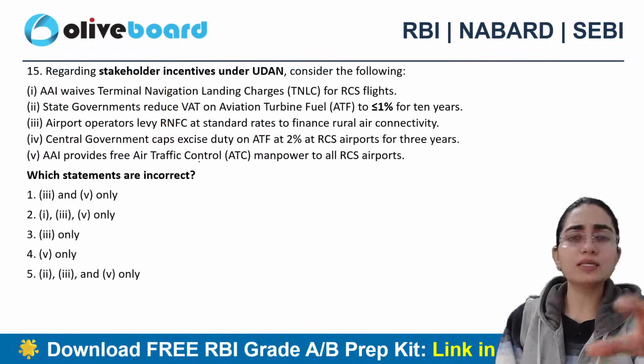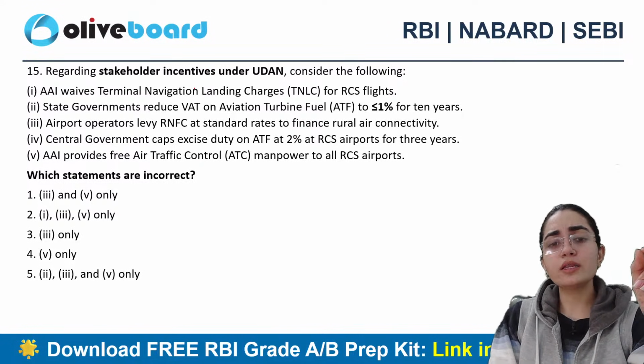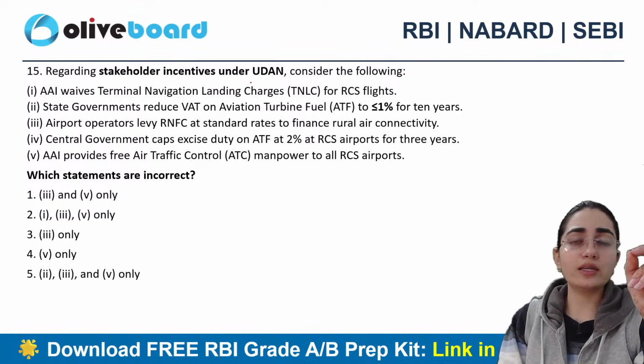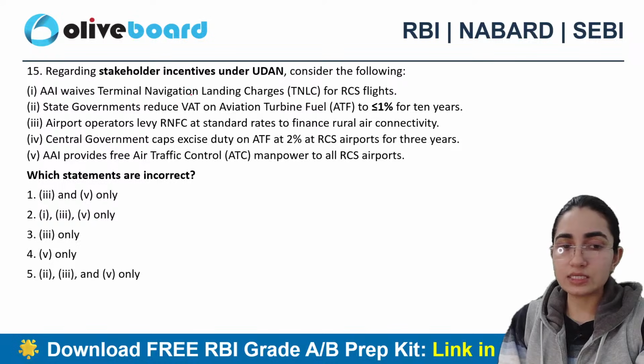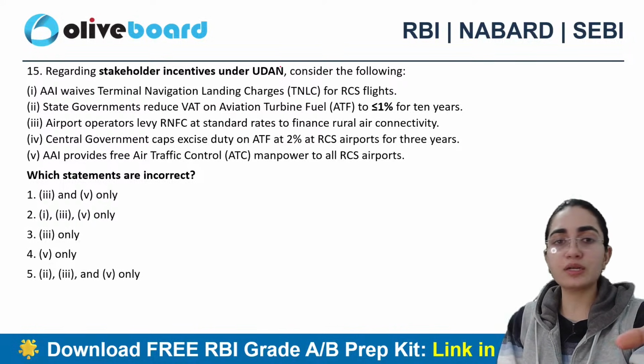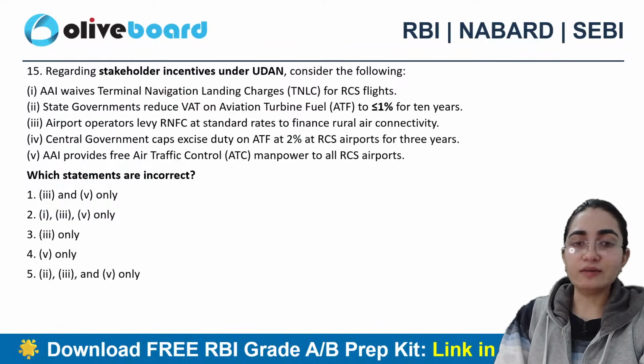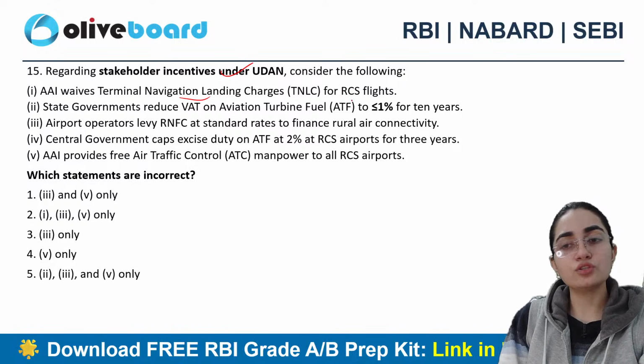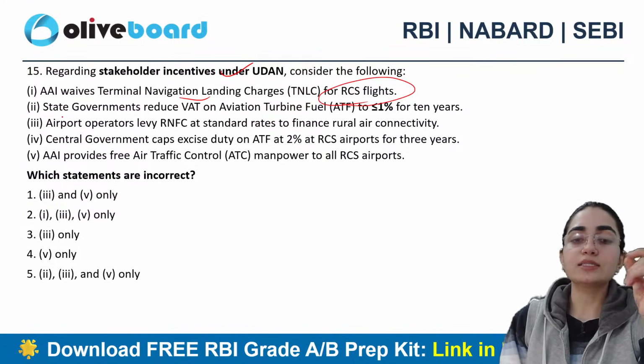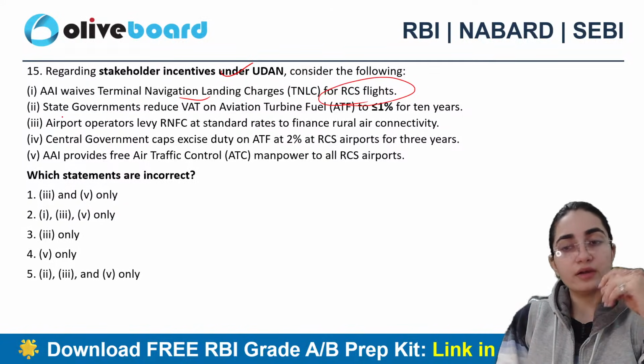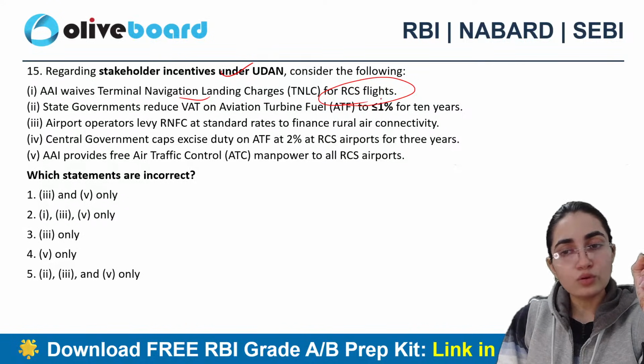Okay. Next says that regarding the stakeholder incentives under the Udan initiative, tell me the following here, right? These are the statements. You people need to tell me if every statement is correct or not. AAI waives terminal navigation landing charges for RCS flights. State governments reduce VAT on aviation turbine fuel to less than or equivalent to 1% for 10 years.